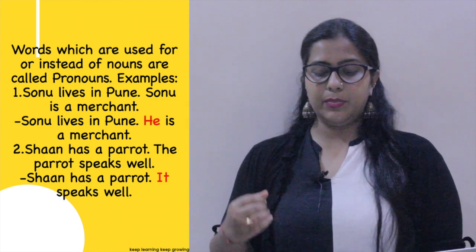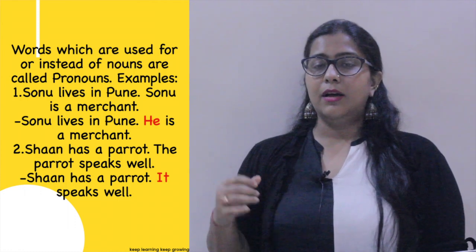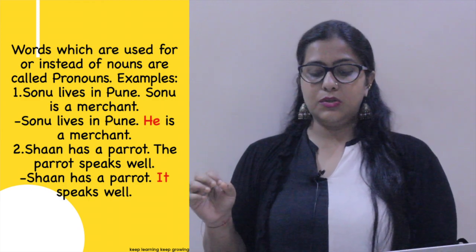Now the second example, Shan has a parrot, the parrot speaks well. I have again repeated parrot two times. So I can replace the parrot by it because it's a neuter gender, so I can write it.